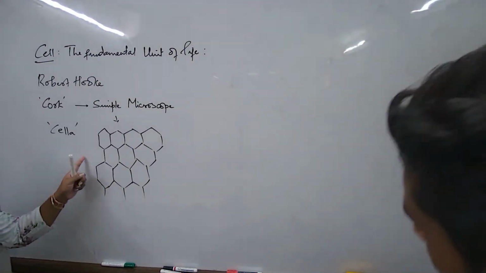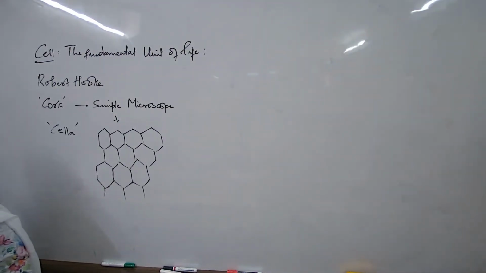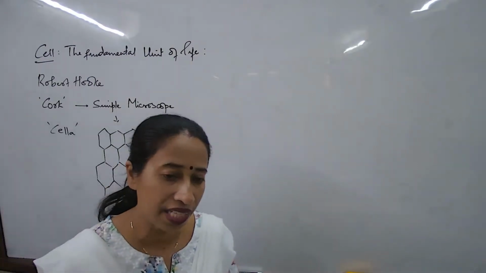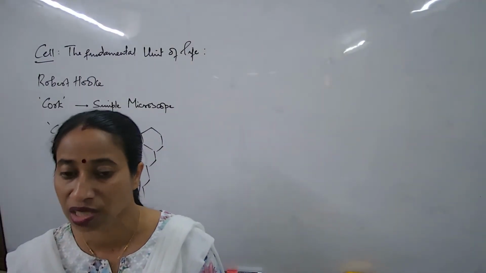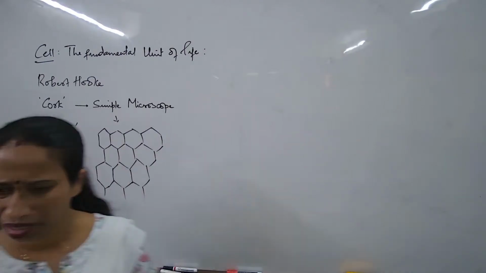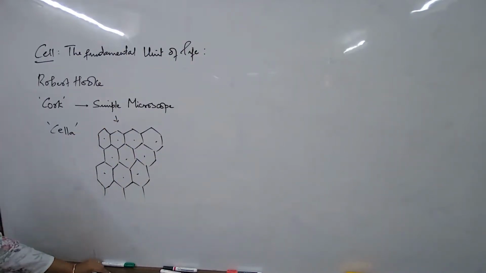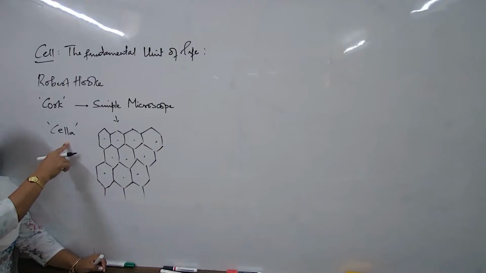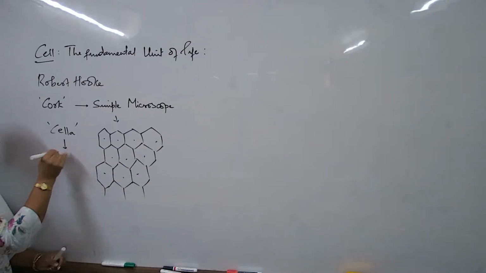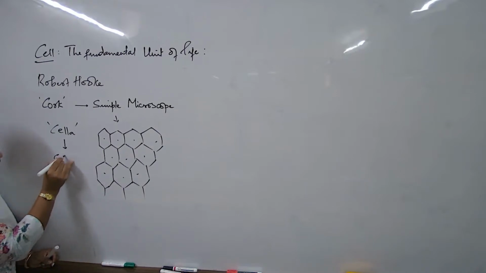He said that these are something like boxes, which other biologists later compared to honeycomb structures. When I examine such tissues from the plants, I get to see some honeycomb-like, box-like, compartment-like structures. But he said that there is something inside which he could not see distinctly, because the microscope he prepared was a simple one, not very sophisticated at that time, and could not give too big a magnification. At that time it was named cella, and then another biologist named it cells.